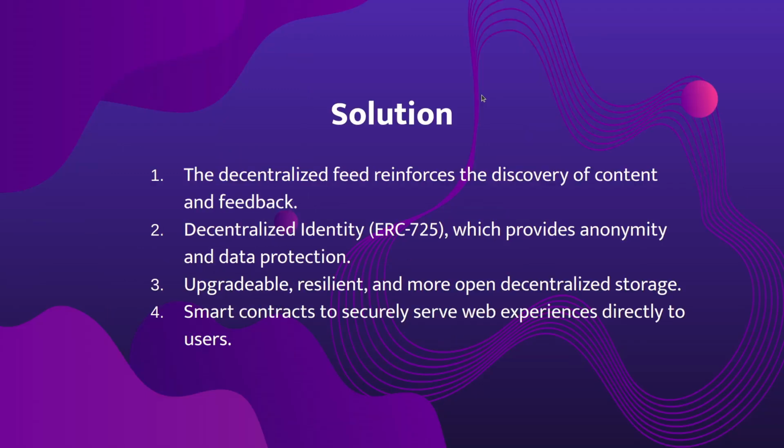We're trying to combat this with a solution which has 4 key features: a decentralized feed, which reinforces the discovery of content and feedback; decentralized identity with ERC 725 standards, which provides anonymity and data protection; upgradable, resilient, and more decentralized storage such as IPFS, ARV, Skynet; and finally smart contracts which securely serve web experiences directly to users.